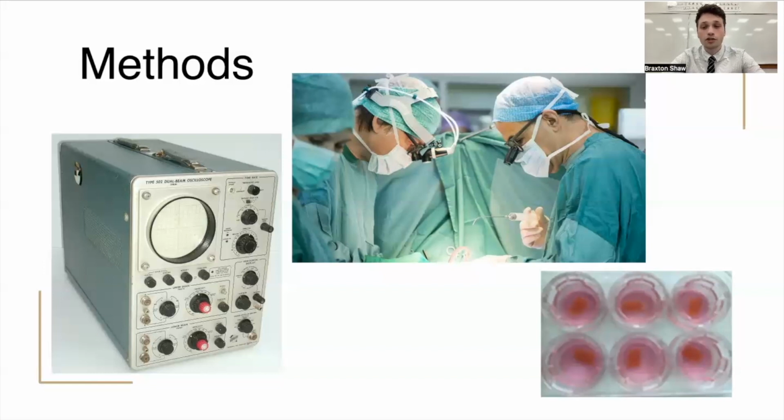Membrane potentials were measured using glass micropipettes filled with 3 molar potassium chloride. The recording system consisted of a cathode with negative capacitance and a Tektronix twin beam type 502 oscilloscope. This machine can be seen on the left-hand side of the screen.